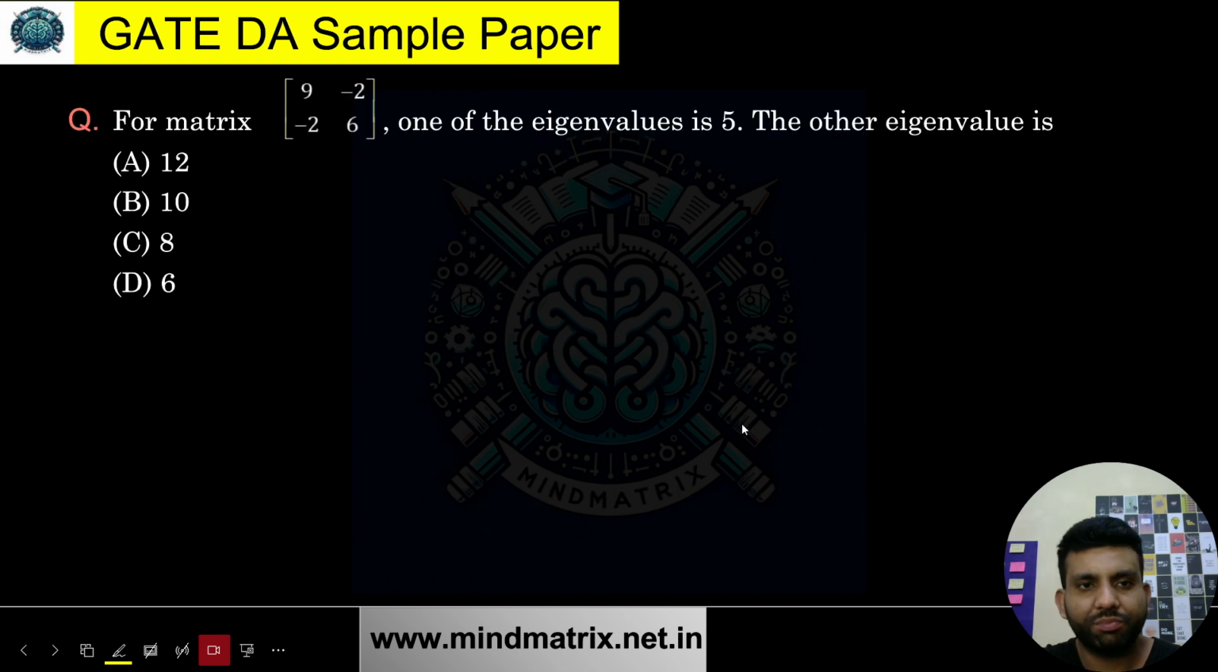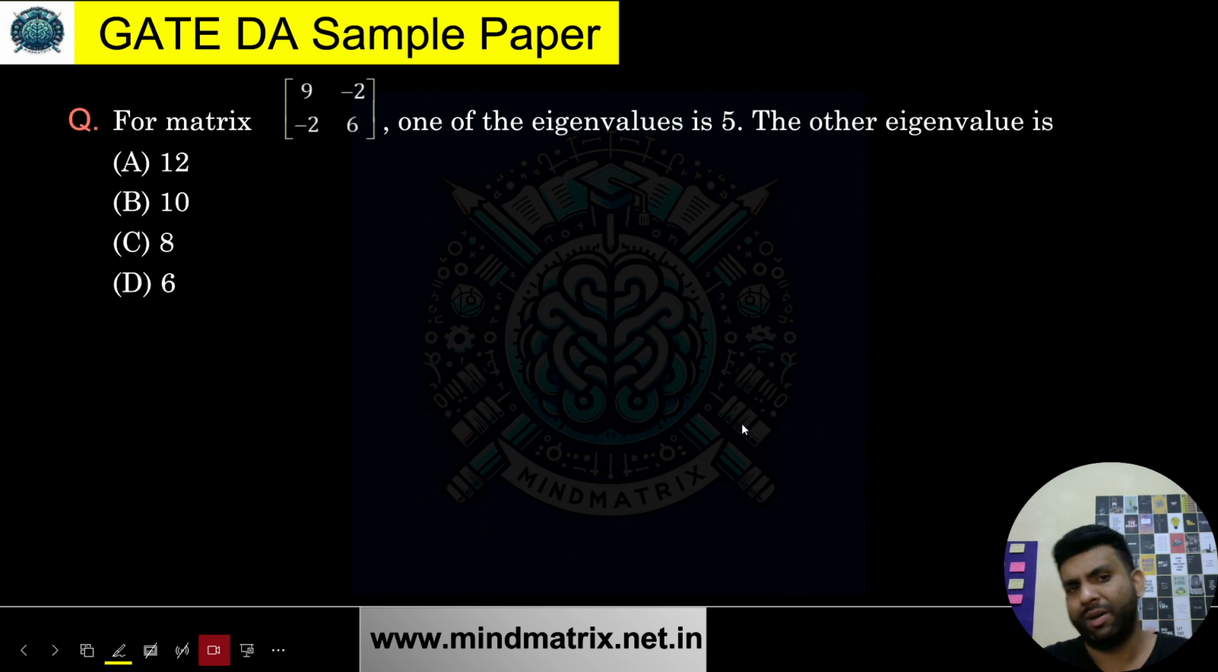We have a very simple problem again. For a matrix, a simple 2 cross 2 matrix is given. One of the eigenvalues is 5. For the other eigenvalue, there are a number of ways you can solve this. One is quite direct. You know that the sum of eigenvalues is equal to the trace, and the product of eigenvalues is the determinant of the matrix. So 9 plus 6 is 15, and when I add 5 to the other eigenvalue, it must become 15. So what is the value of the other eigenvalue? That's 10.